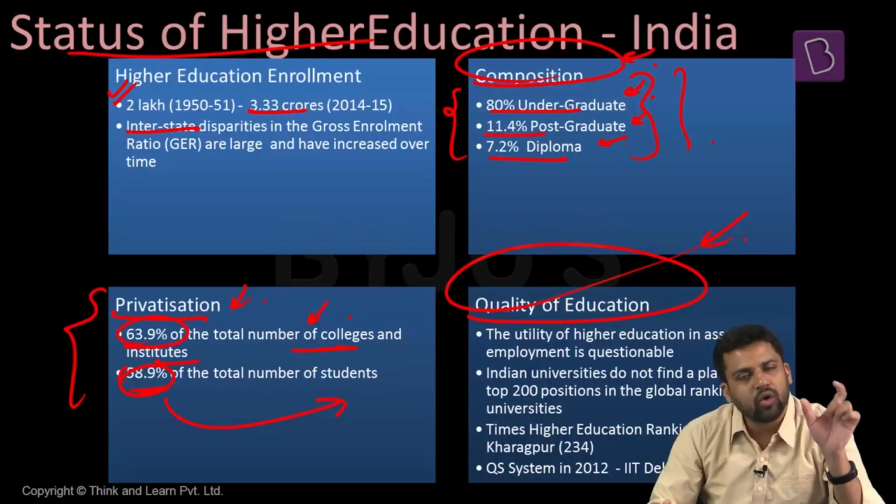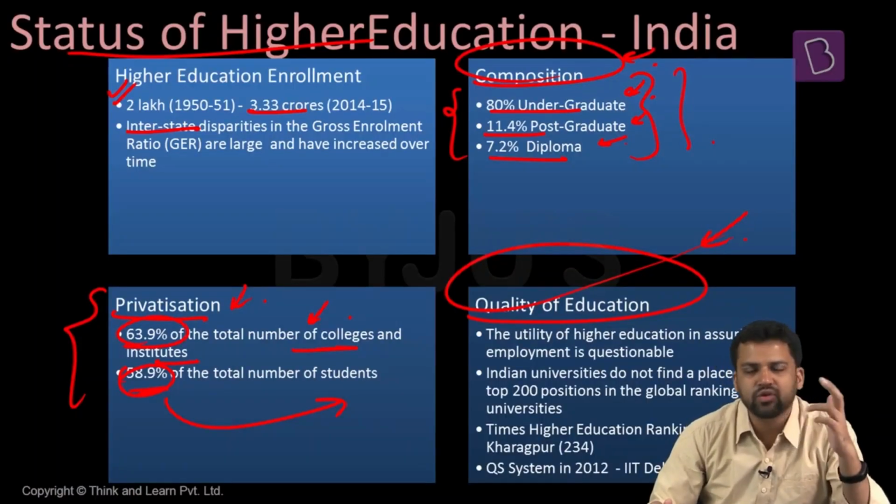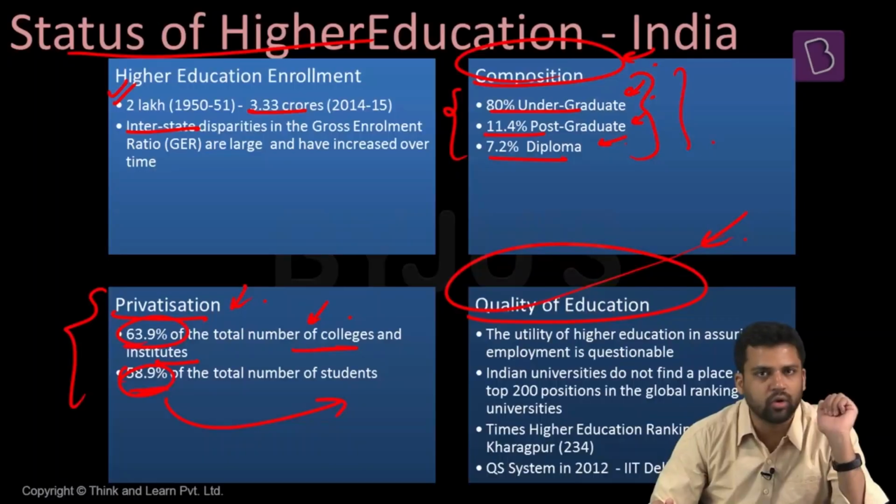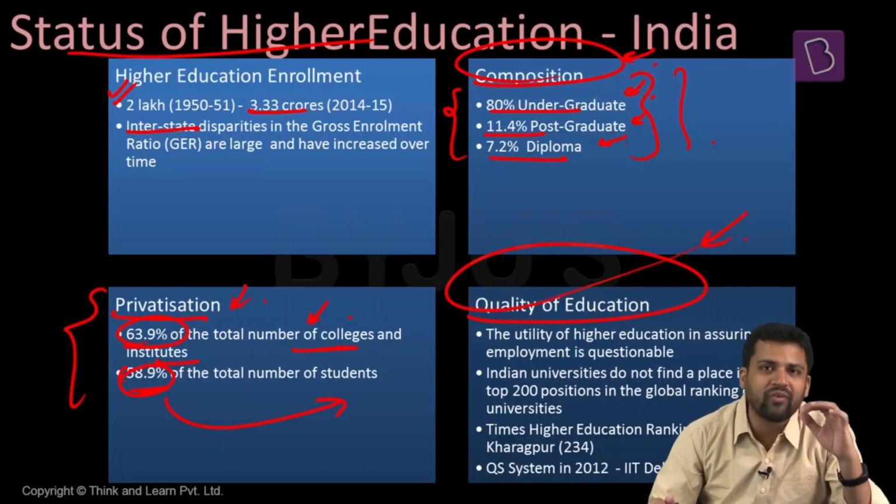The quality of higher education has always been debatable. We might have increased the number of colleges in recent times, but the quality of education is not very good. In the different rankings of higher education institutions, very few of our colleges and universities are among the top. The best institutes in India, for example the IITs and IIMs, also do not find a place among the top 100 ranks.